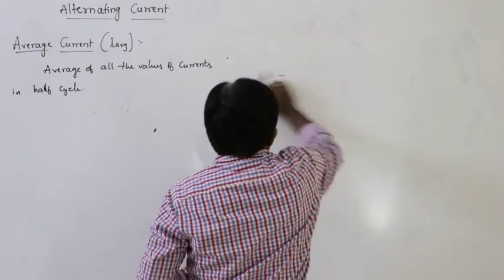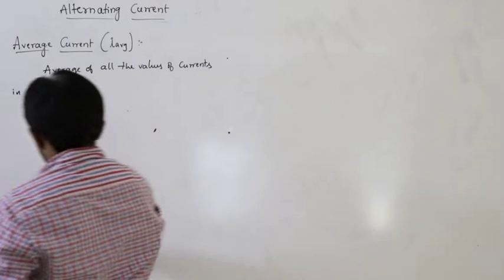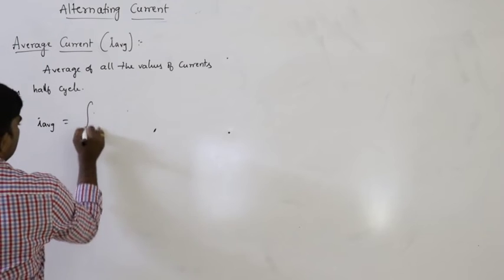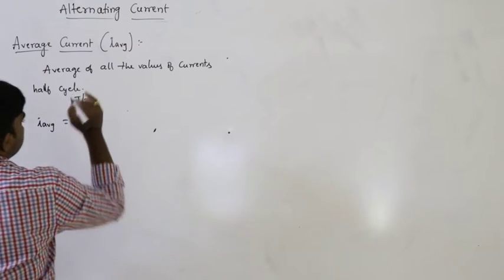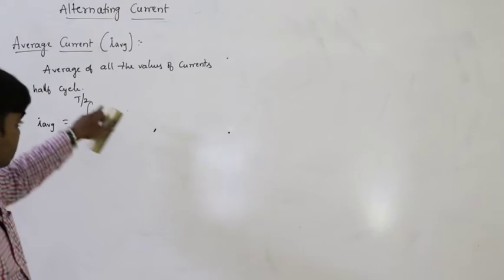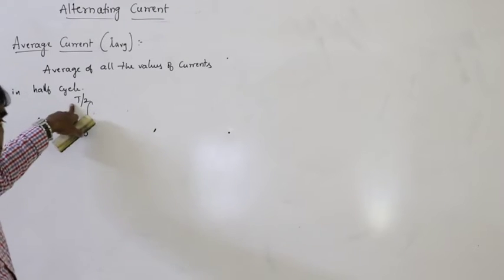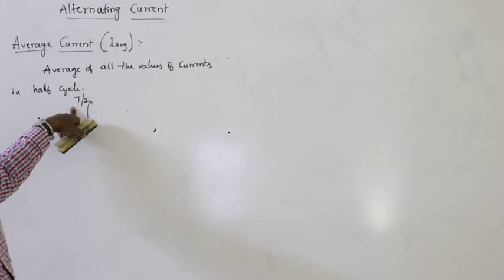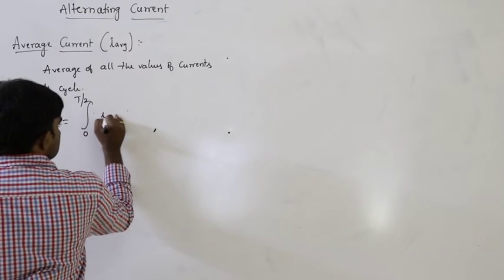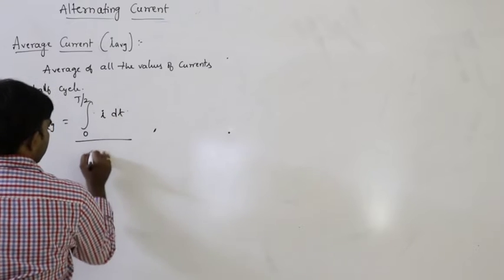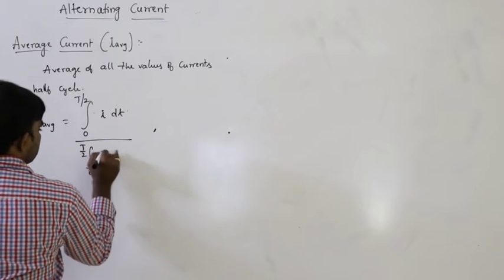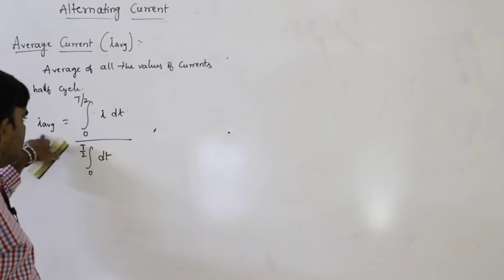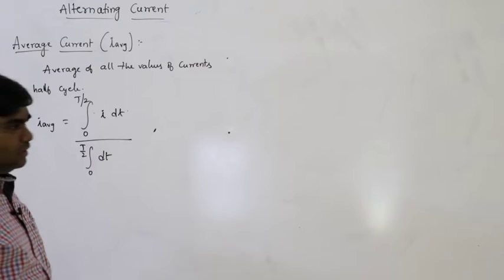So, average current. I average is defined as the integral from 0 to T by 2, only for the half cycle. The limits must be 0 to T by 2 or T by 2 to T, any one we have to consider. So that is the integral of I dt divided by the integral of dt from 0 to T by 2. The unit of time gets cancelled, and I average gives I. So that is the concept here.